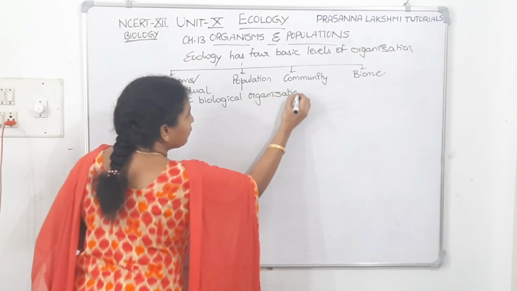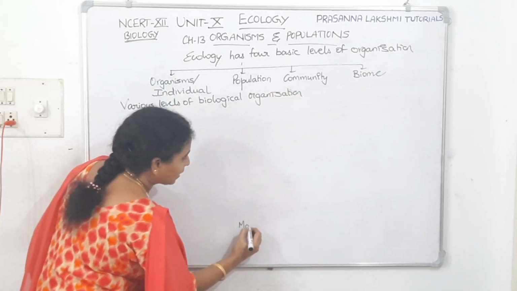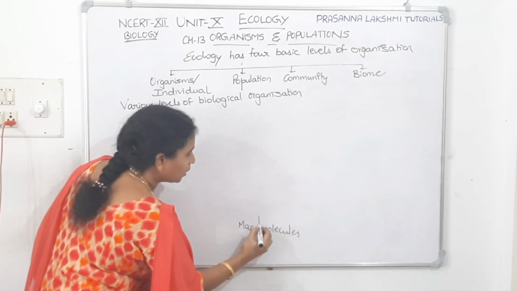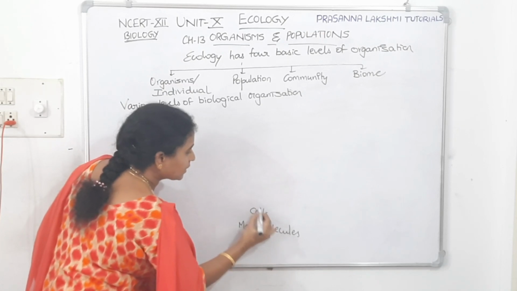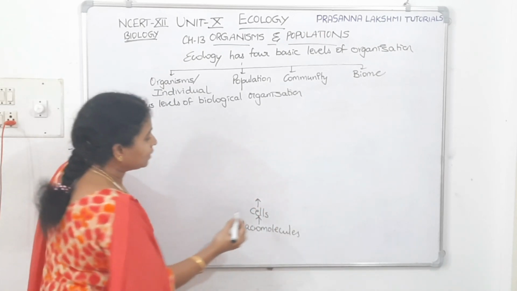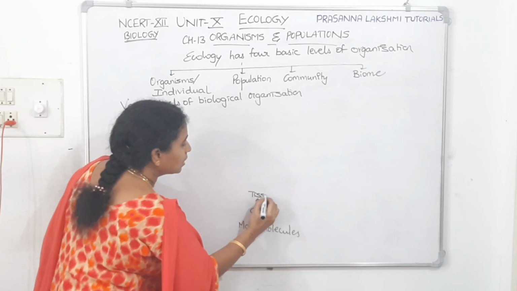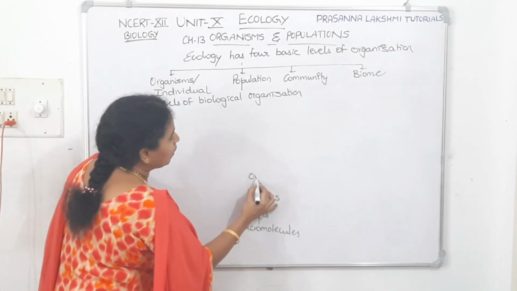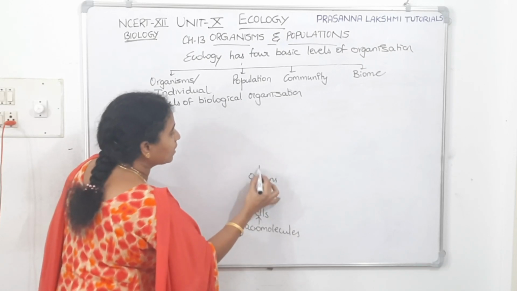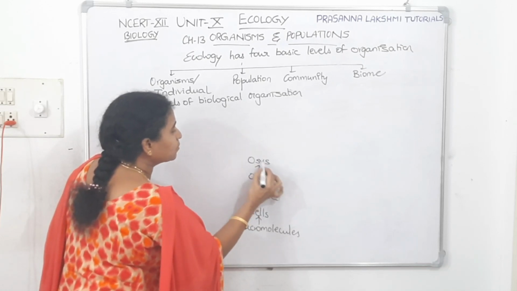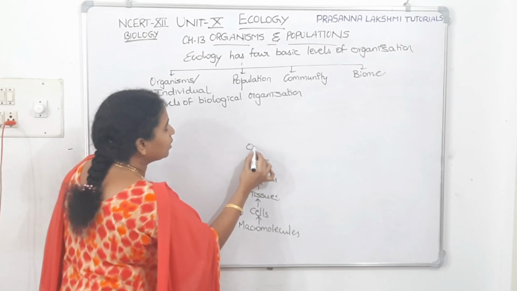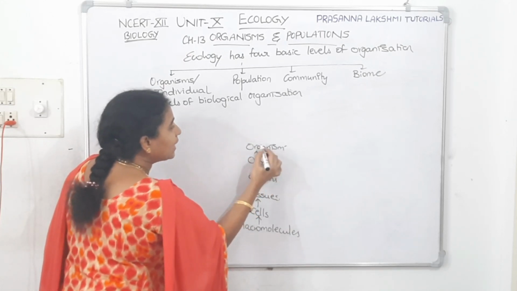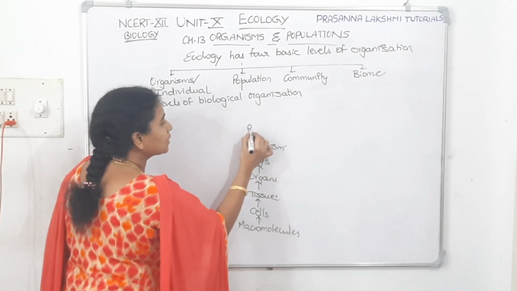When we see the various levels of biological organization, what are they? When we start with macromolecules, we know that molecules will combine to make cells. Cells will combine to make tissues. Tissues will combine to make organs. Organs will combine to make organ systems. Organ systems will combine to make organisms.